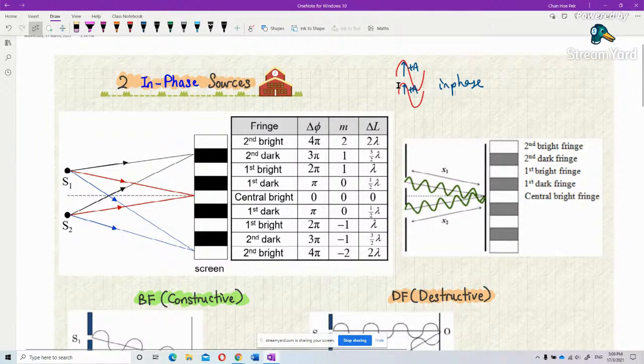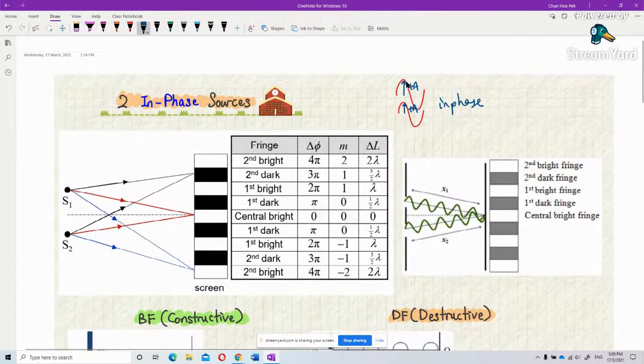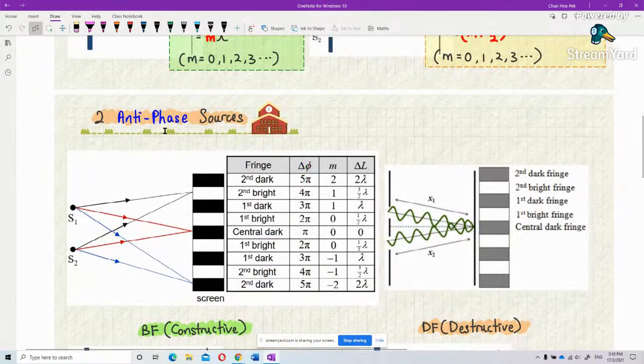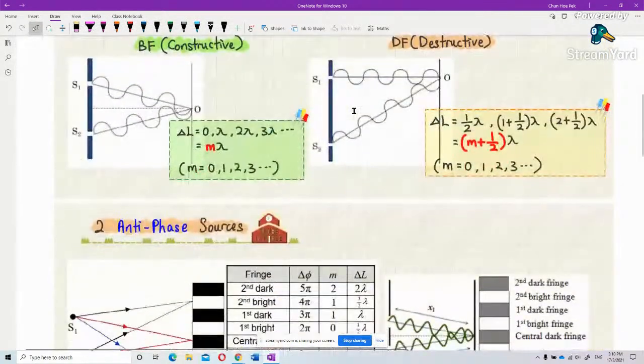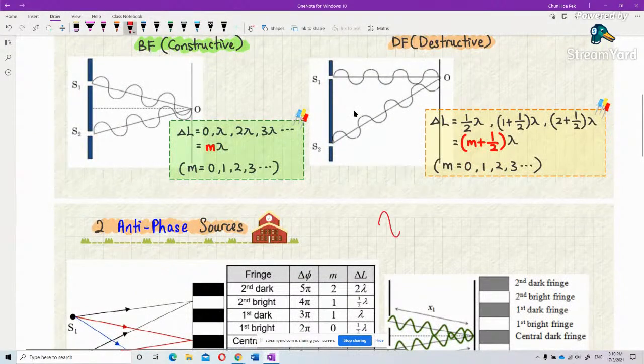They start off with the starting point going in the same direction. This is called in-phase. Antiphase, what is meant by antiphase? Two antiphase sources means one wave is going up, another wave is going down.